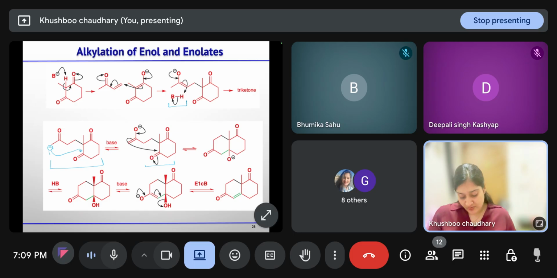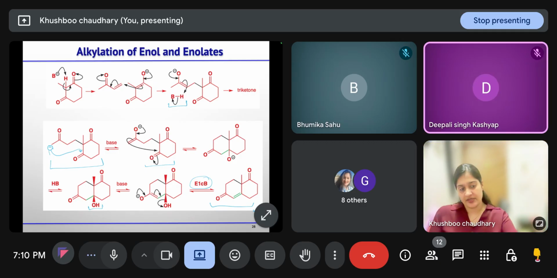So this hydroxyl group will generate. Then base will eliminate the hydroxide through the E1CB mechanism. This we already discussed in the aldol reaction class: if base is there, it will undergo elimination through the E1CB mechanism, but if acid is there, it will undergo E2 elimination. Is this clear?